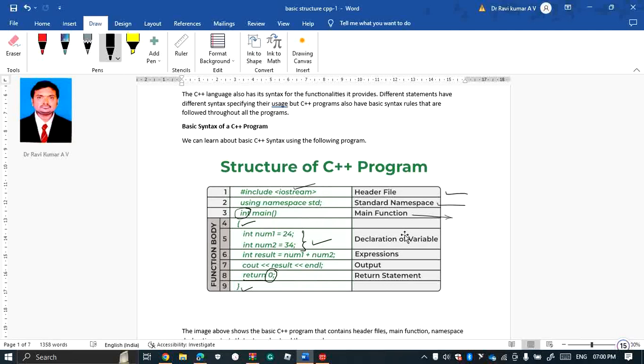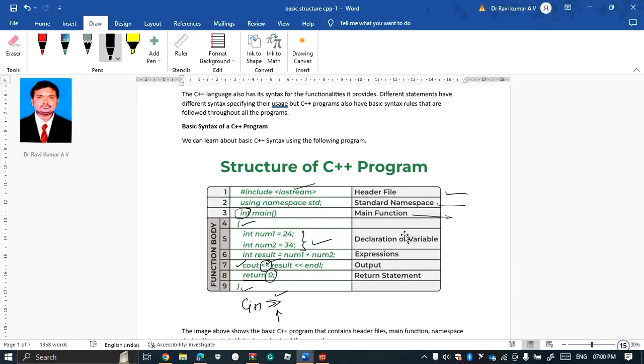As well, you can use statements like the cout statement or cin statement with the greater than or lesser than operator. We'll come to what the lesser operator and greater operator are in the next sessions. As I told you, one operator is the insertion operator and the other is the extraction operator.